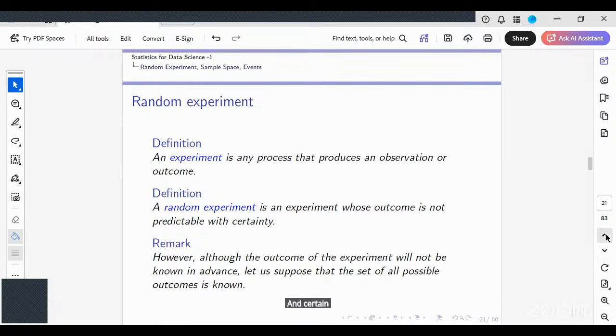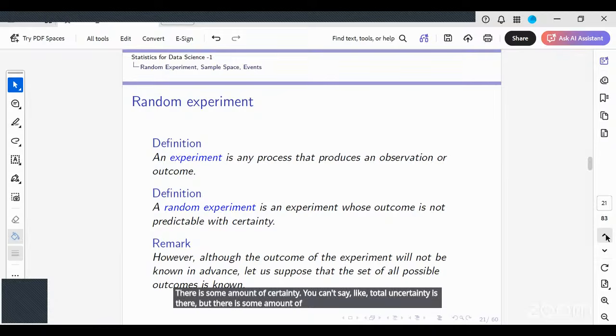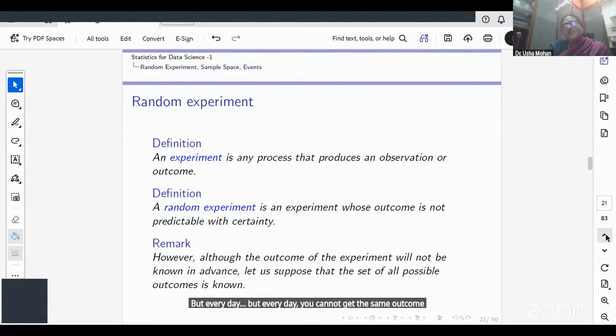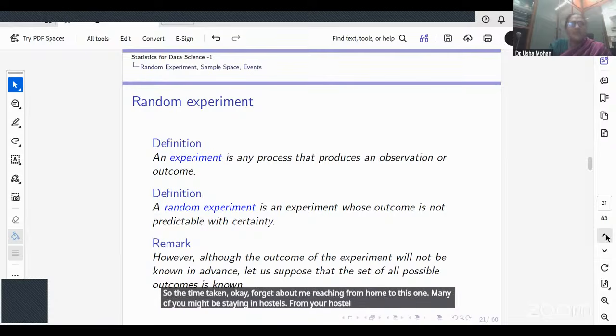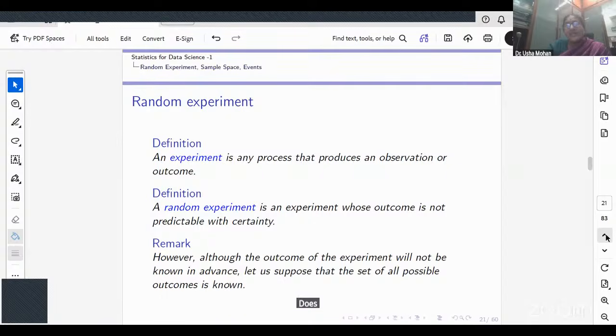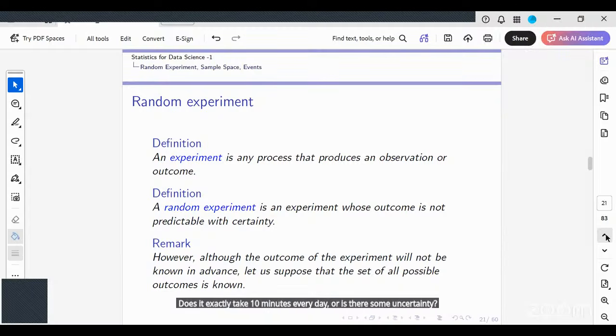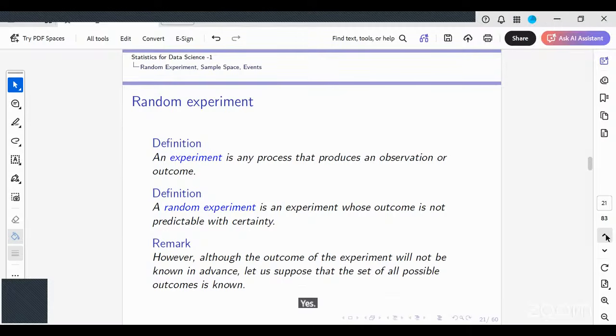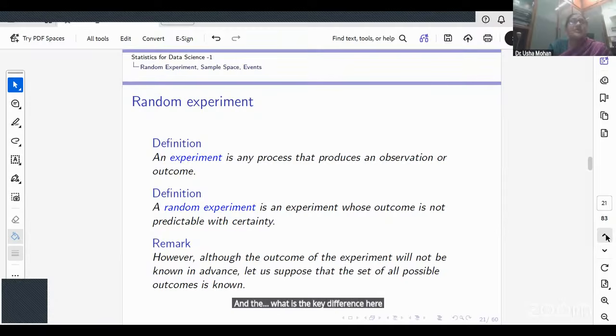Uncertainty. You can't say there is total uncertainty, but every day you cannot get the same outcome. Forget about me reaching from home. Many of you might be staying in hostels. From your hostel to the department or to your classroom, does it take exactly 10 minutes every day, or is there some uncertainty? There is some uncertainty. So would it be a random experiment in that case? Yes. What is the key difference here? You're tracking time. Is that clear?